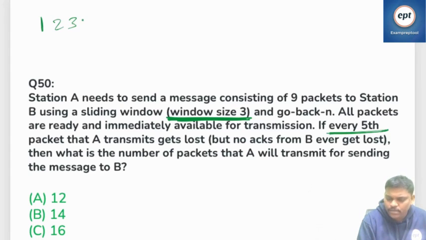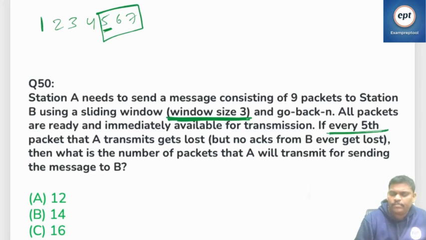1, 2, 3. Right? Fine. It's okay. 4, 5. Every 5th packet is missing. Remember, you want to get maximum retransmissions. What you do is, at this place, because this anyhow fails, from here onwards send the window size. 5, 6, 7 send. Window size is 3. Whichever place a failure can happen, from there you send the window size. The remaining ones you send whatever way you want, no problem, because you want maximum retransmissions. If you want maximum retransmissions, from the place where it fails, onward send the window size.